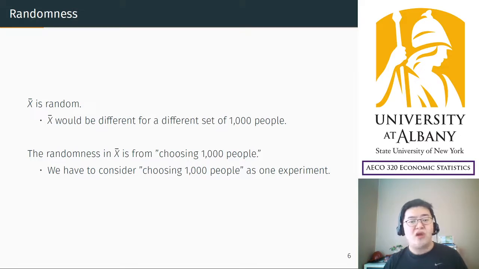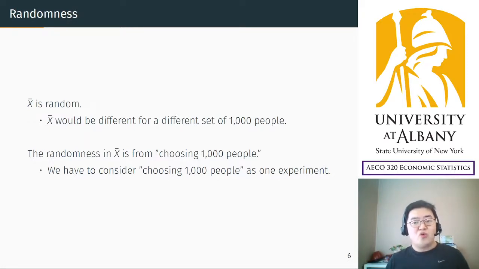This is what we are going to study in this chapter: the randomness in X bar. The X bar is our main object in this chapter, and its randomness is coming from not just choosing one random person. It is coming from choosing 1,000 people as a unit, or just as a set.